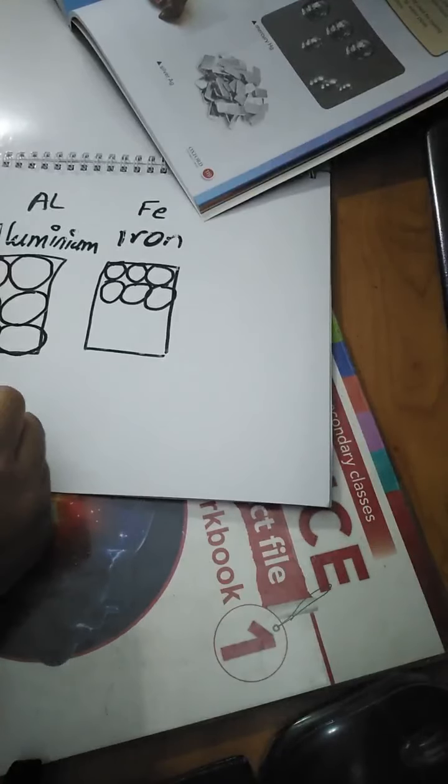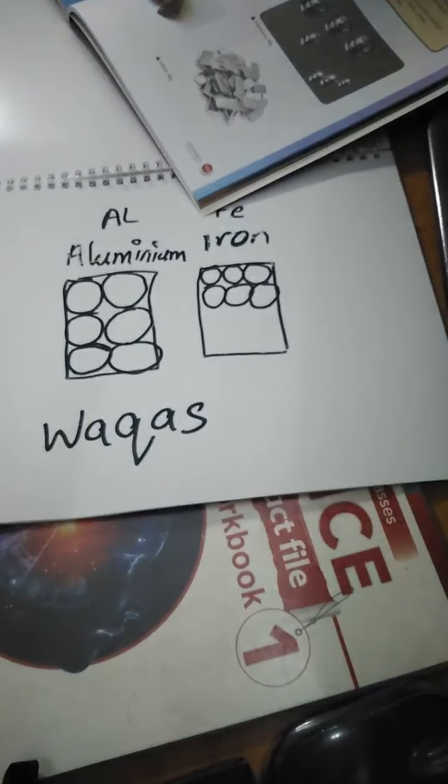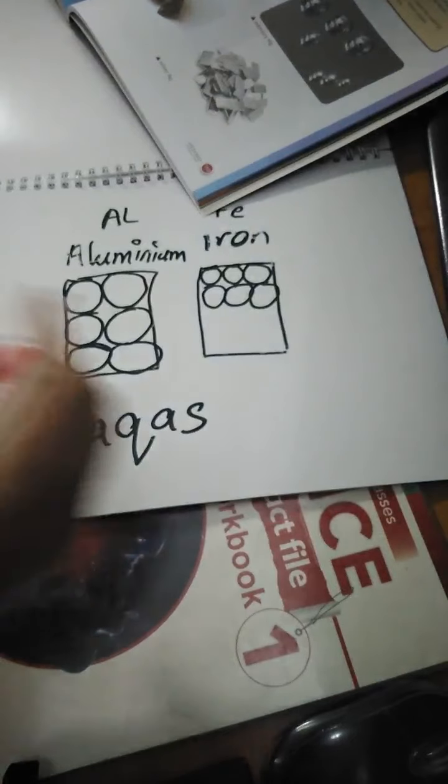It's just like, for example, look at Vakas. What is the nickname of Vakas? Vicky.